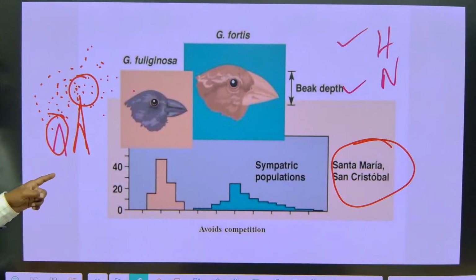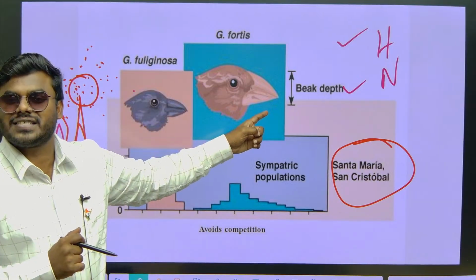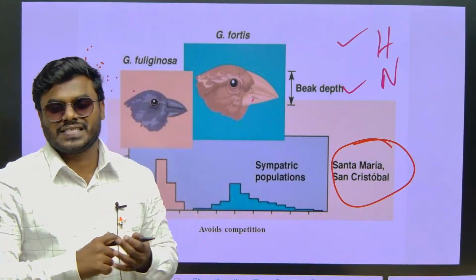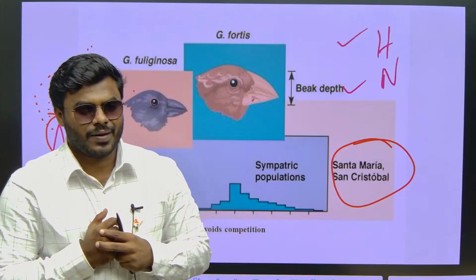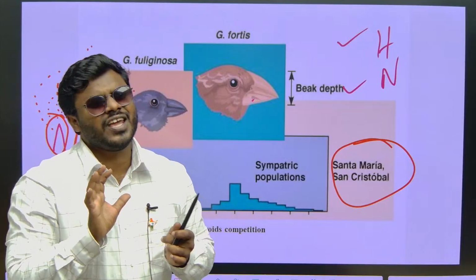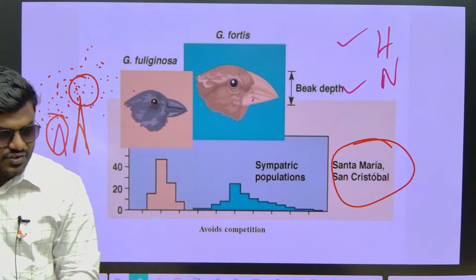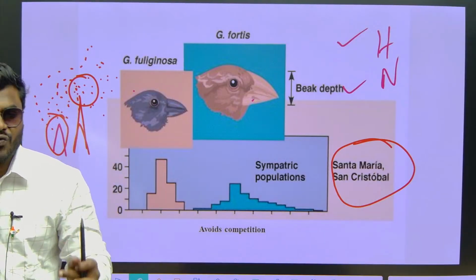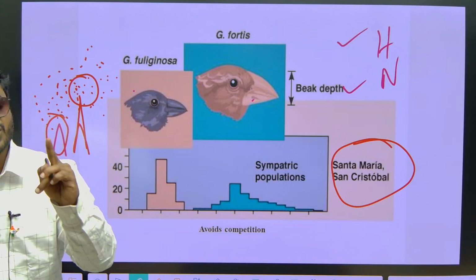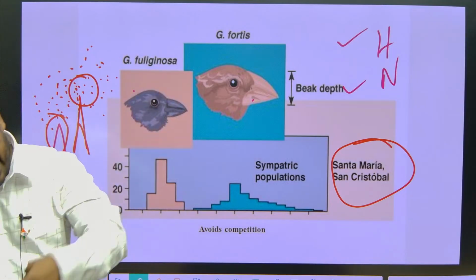Same happens here. But in order to eat the food particles, what it is doing, it is adjusting its character. How is it adjusting its character? By increasing its beak depth. And the best example you might observe, if you take an eagle. From a long distance, an eagle closely watches the fish, very closely. It watches for more than 45 minutes. Suppose it watches 10 fishes and their movement, finally it will select one fish. And it will closely watch the same fish for 45 minutes, how it is moving. Then it will come at such a speed that the fish can't even recognize, it will take it and go.